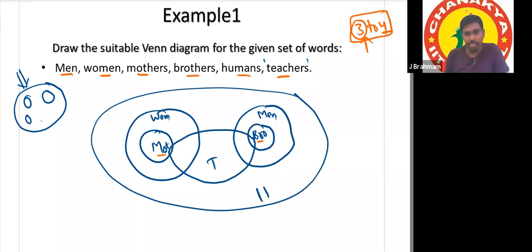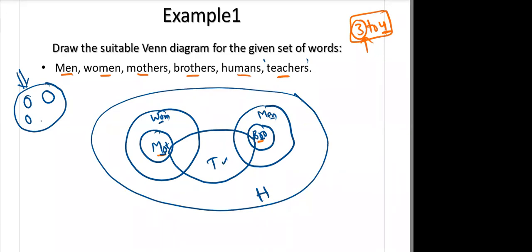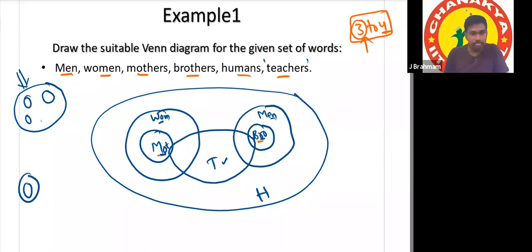So here in this diagram, I have mentioned the names. This is mother, this is woman, brother, man, teacher, and humans. Here, no need to mention the names, no need to give notation like T, H, brother, man. Simply drawing the diagram is enough. That's enough.